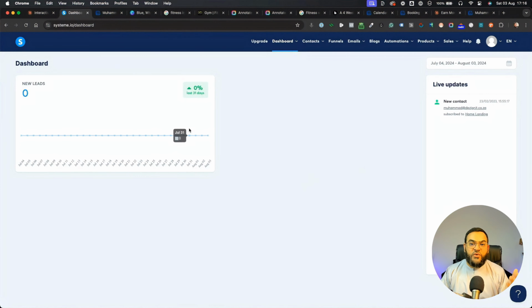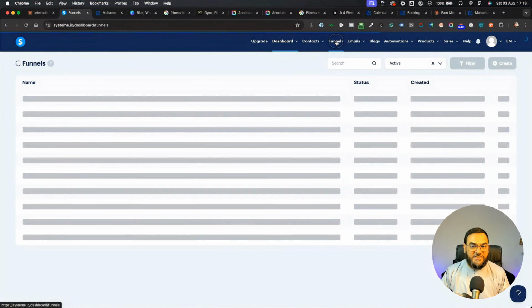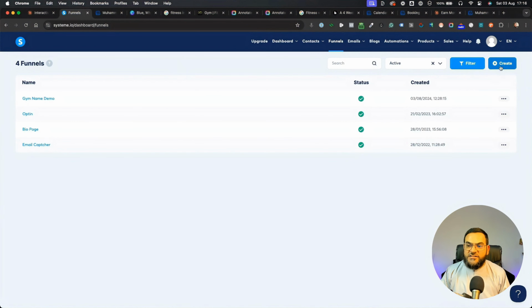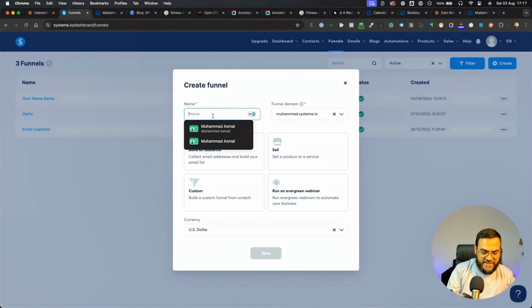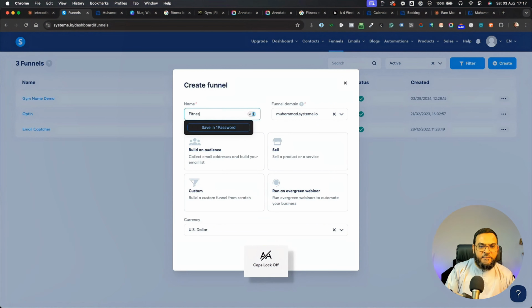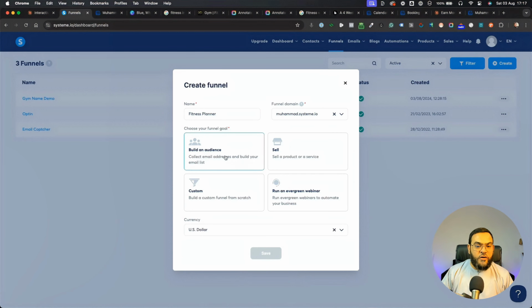Then once you sign in, you will go to your dashboard. And then from here, you will click on funnels. Now, once you are in funnels, then you will click on create. And for this example, I'm just going to say fitness planner. And then you can see we have a few options: build an audience, sell, custom, or run an evergreen webinar.